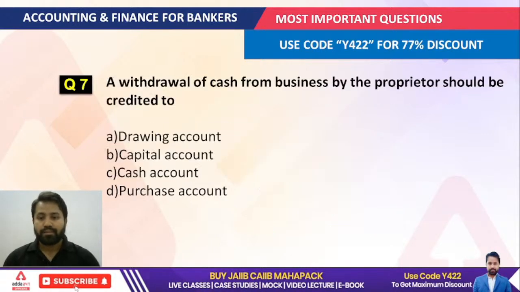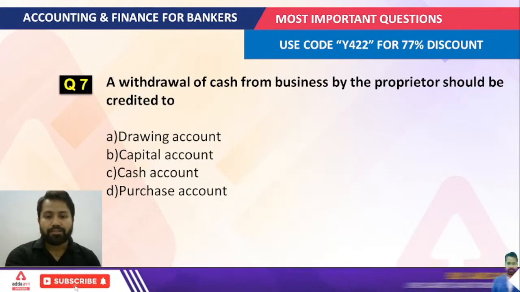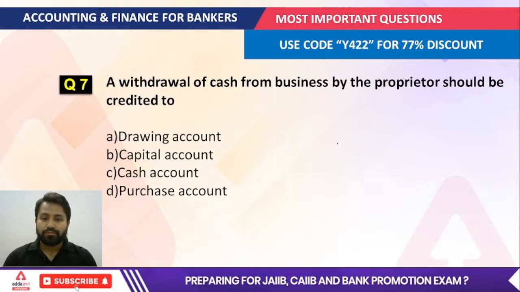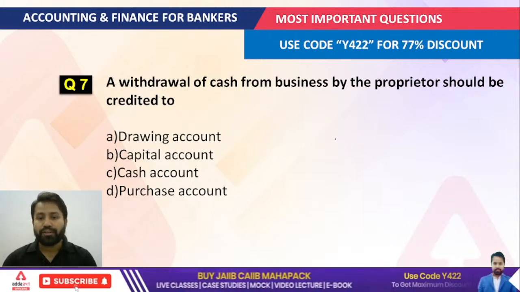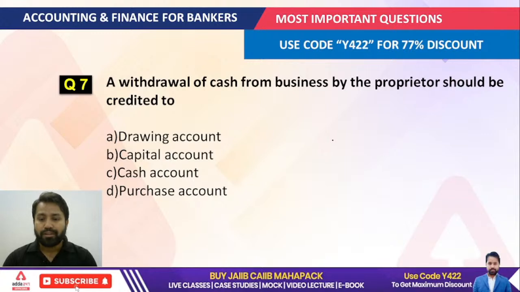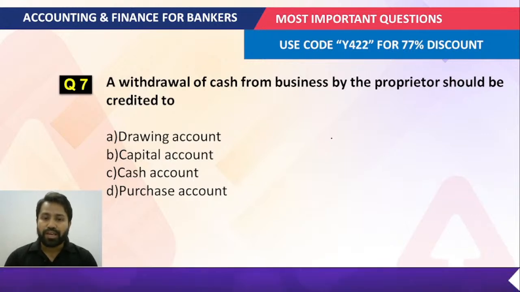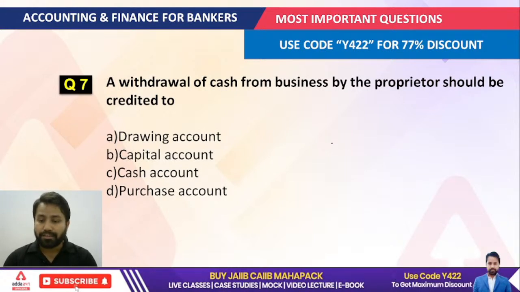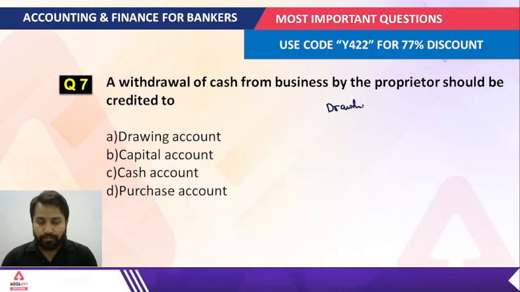Next, a withdrawal of the cash from the business by the proprietor should be credited to, right? The very important thing you have to understand in this scenario is that the first account included is the drawing account.